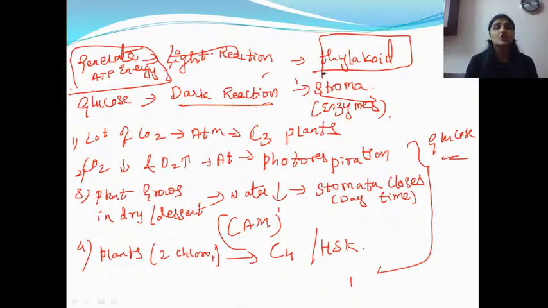6CO2 plus 6H2O will give you C6H12O6 plus 6O2 or energy, right? So this is a balanced chemical equation of the photosynthesis where CO2 and water is fixed in the stroma and glucose is formed and O2 is a byproduct. Clear? Am I clear this concept?